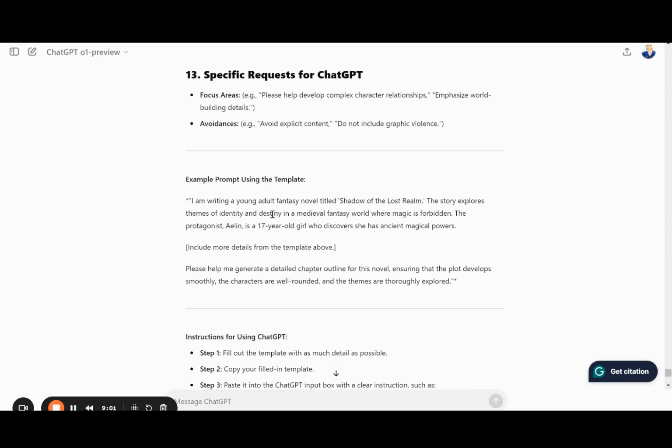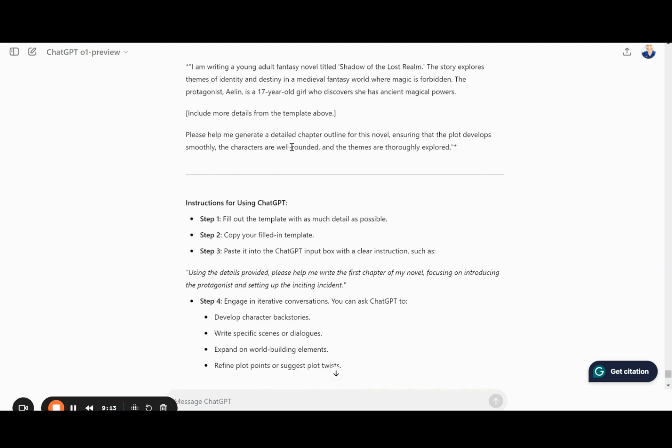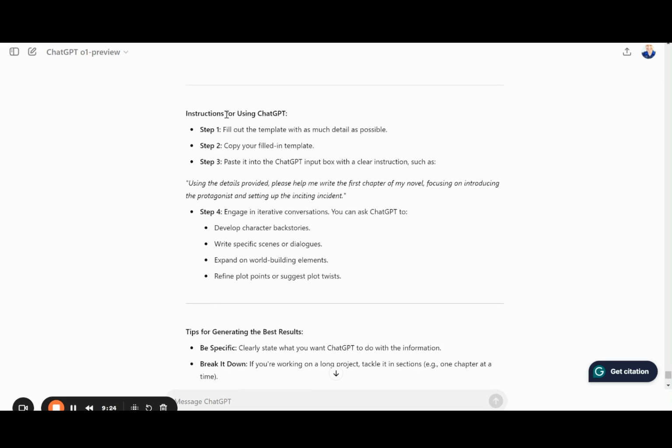And then here's an example of using this template. I am writing a young adult fantasy novel titled Shadow of the Lost Realm. The story explores these themes. The protagonist is this person, and then include more details from the template above. Please help me generate a detailed chapter outline for this novel, ensuring that the plot develops smoothly, the characters are well-rounded, and the themes are thoroughly explored. Instructions for using ChatGPT: fill out the template with as much detail as possible. Help me write the first chapter of my novel, focusing on introducing the protagonist and setting up the inciting event.